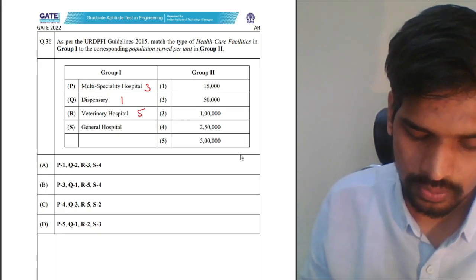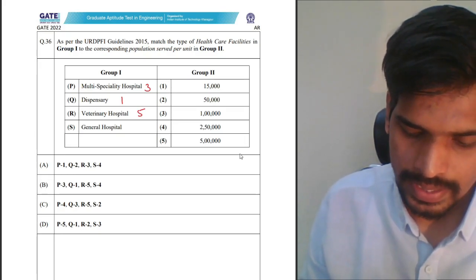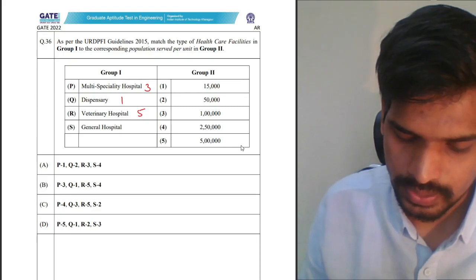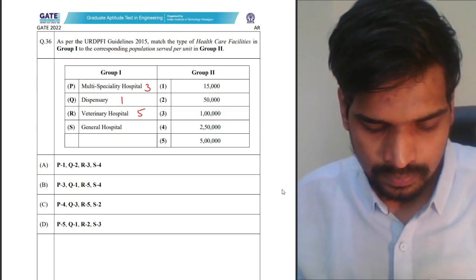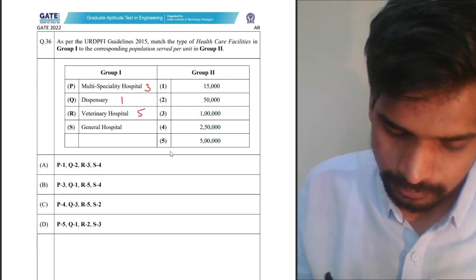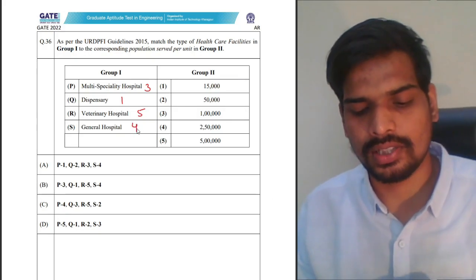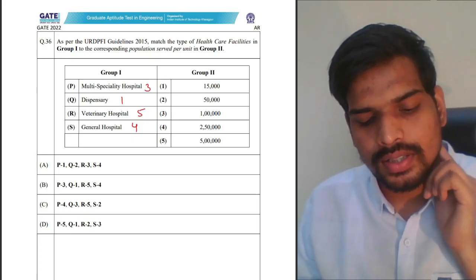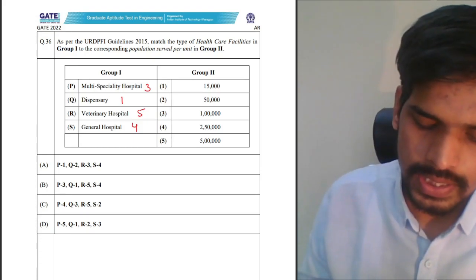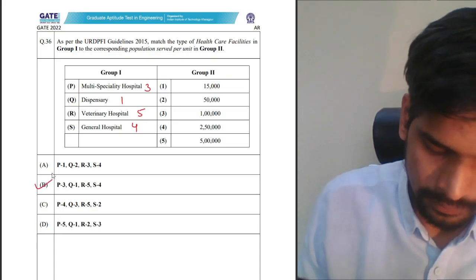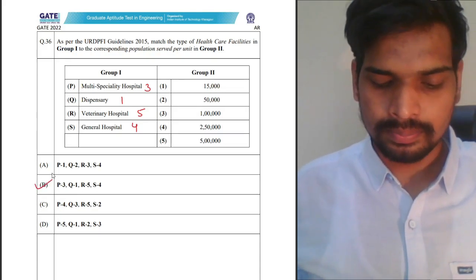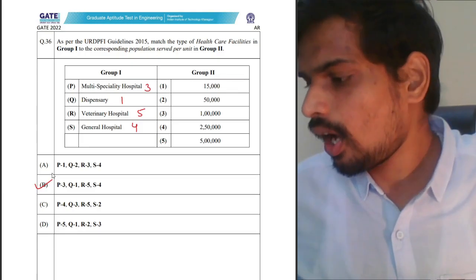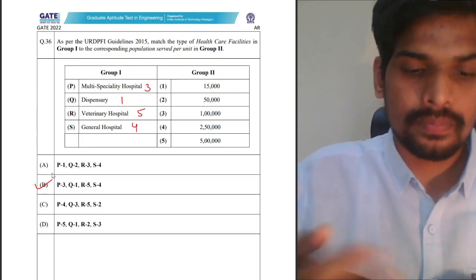And finally, for general hospital, it is 2,50,000. So that's the answer to this question. 3154. 3154 is option B. So you can check that as your answer. Next one.